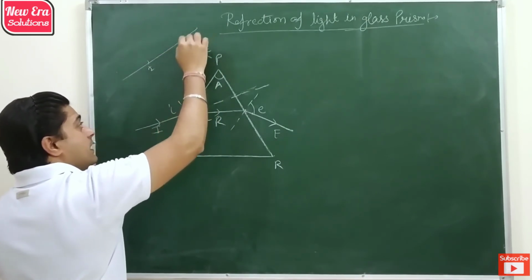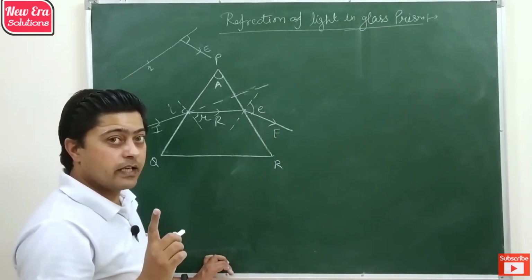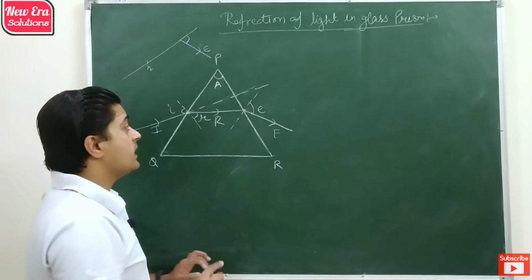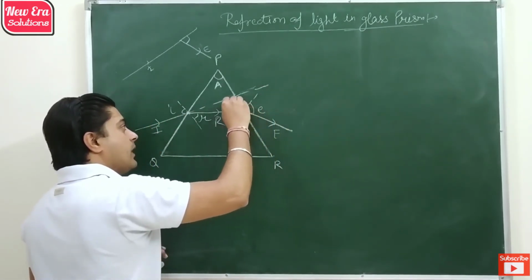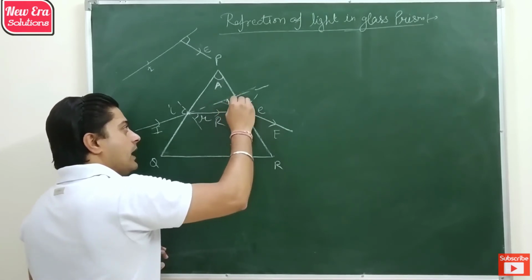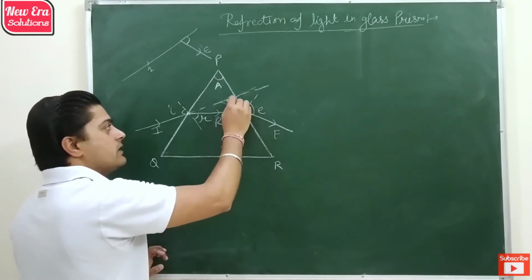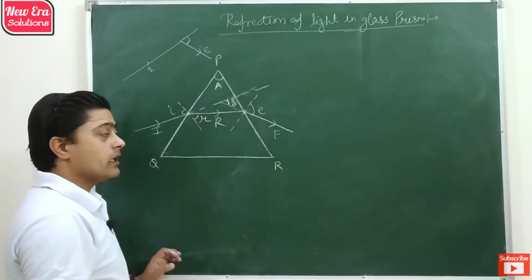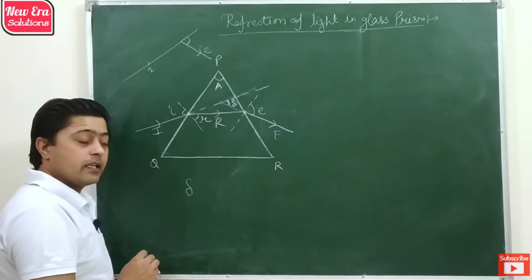So there is an angular shift between the incident ray and emergent ray, which we can obtain by extending the incident ray and by extending the emergent ray. The angle by which the incident ray shifts is known as angle of deviation and represented by delta.